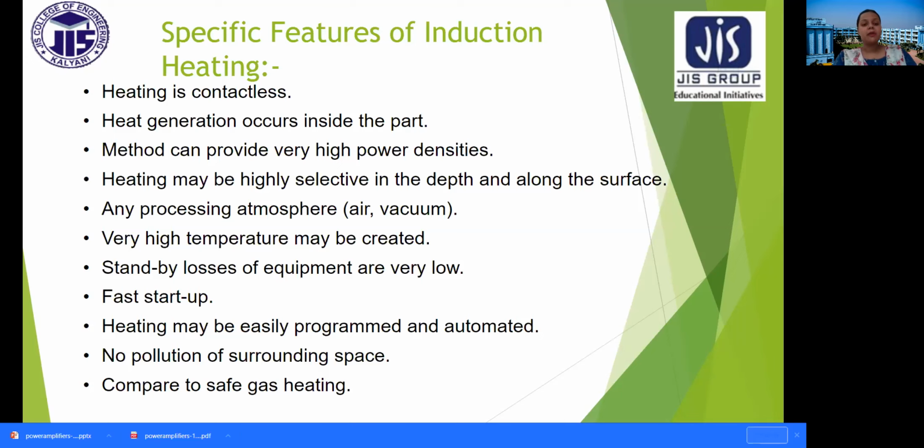Any processing temperature, any processing atmosphere can be used. It can be air, it can be vacuum. Very high temperature may be created. Standby losses of equipment are very low. Fast startup. Heating may be usually programmed and automated. No pollution of surrounding space compared to gas heating.